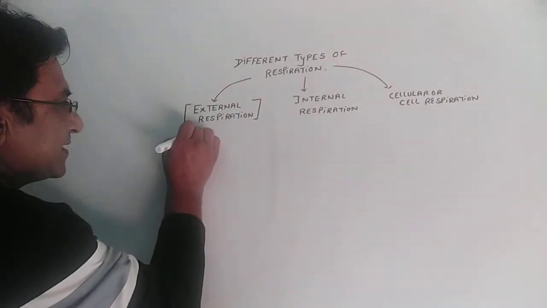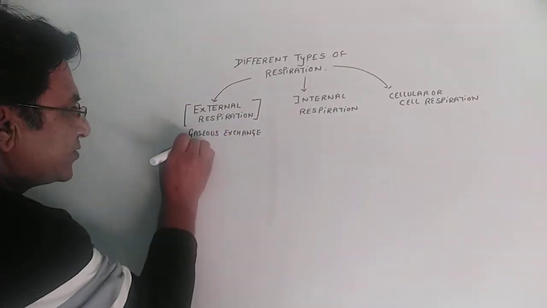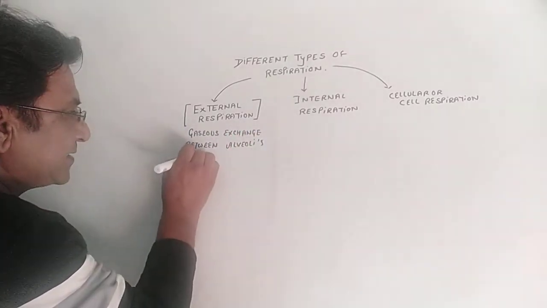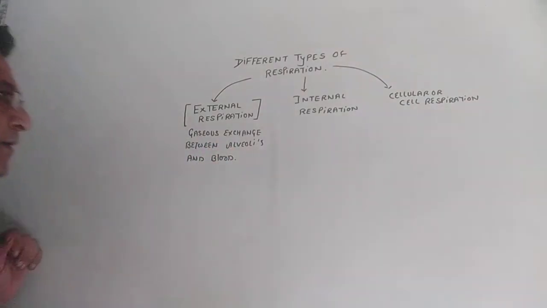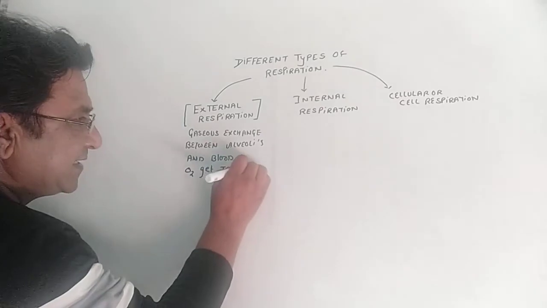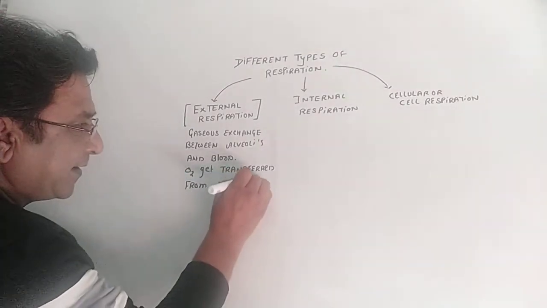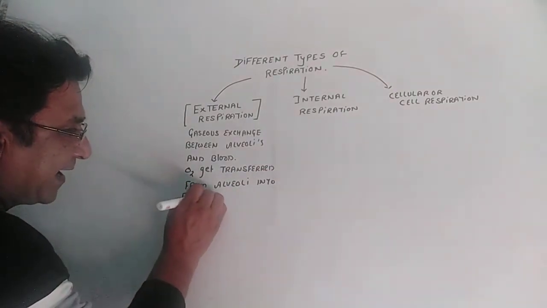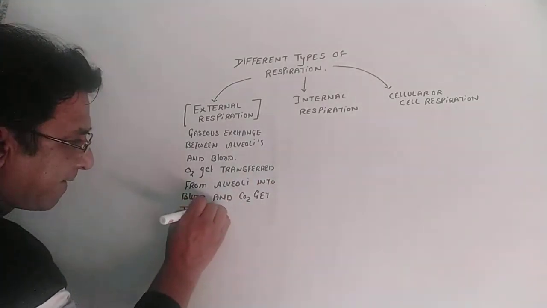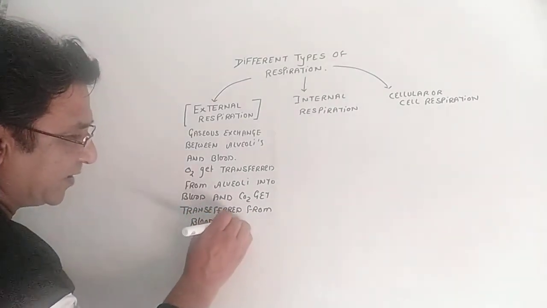Oxygen gets transferred from alveoli into the blood, and carbon dioxide gets transferred from blood to alveoli.